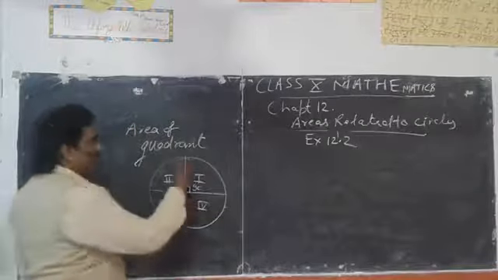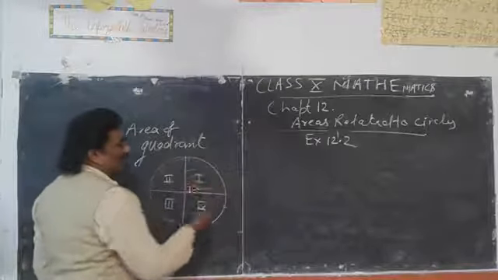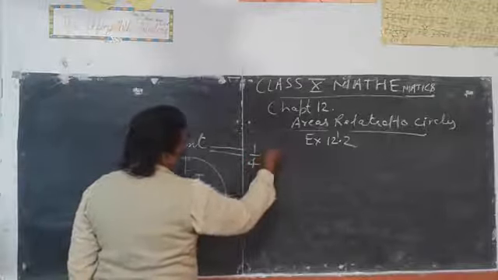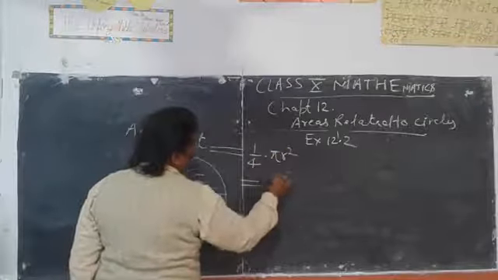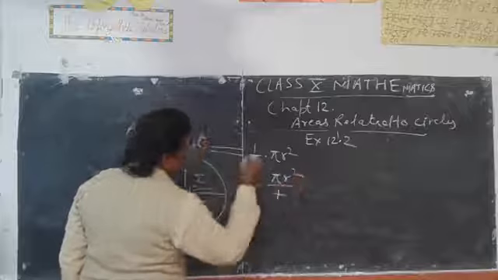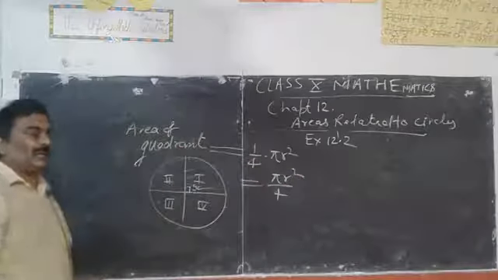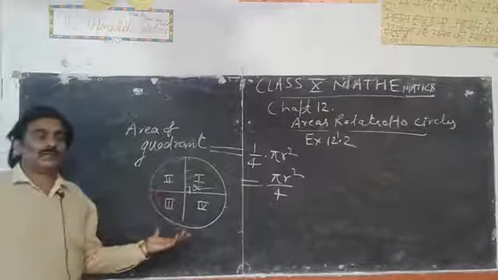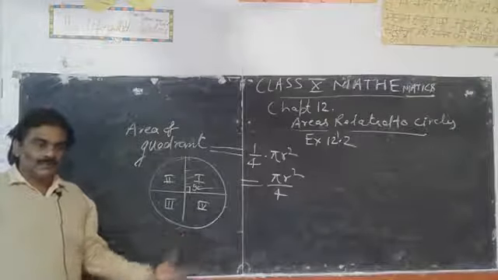So if we want to find the area of any one quadrant, we can use the formula directly: 1/4 into area of circle, that is pi r square. You can write here pi r square upon 4. So this formula you will use to solve question number 2 of 12.2. This is the formula to find area of quadrant directly. Write this formula.